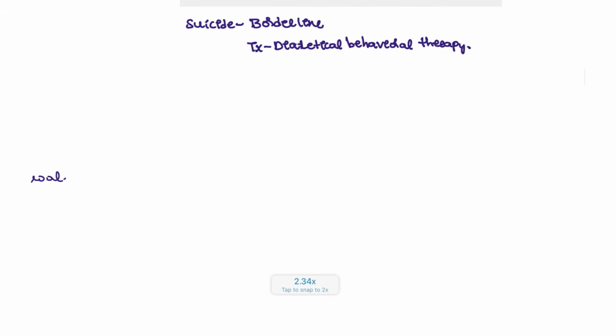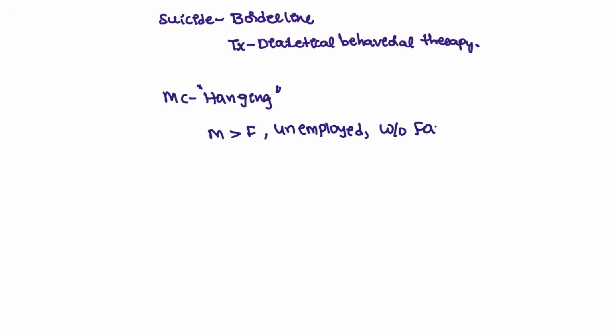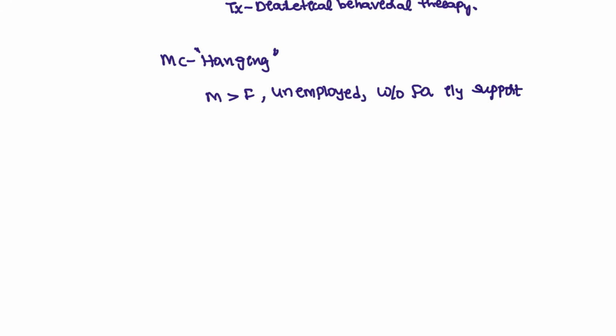Next, coming to suicide. If you have to discuss suicide, the most common form in India is hanging. Hanging is the most common type. Then who is more prone? Males are more prone. Unemployed, and without family support, and unfortunately this is seen with the educated people only. That is also most commonly seen with the educated and mature people, because of their personal problems.